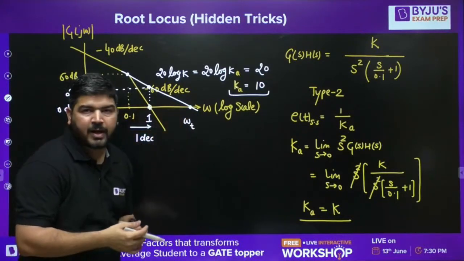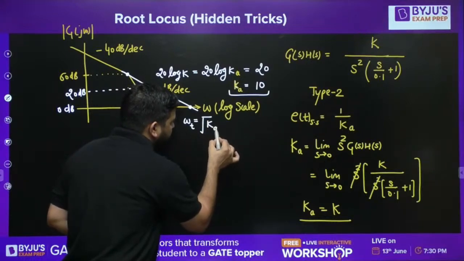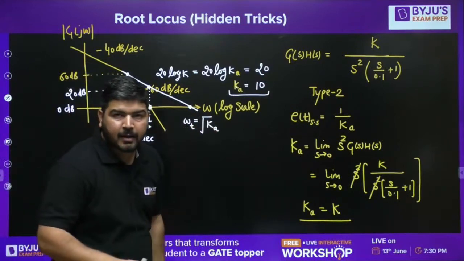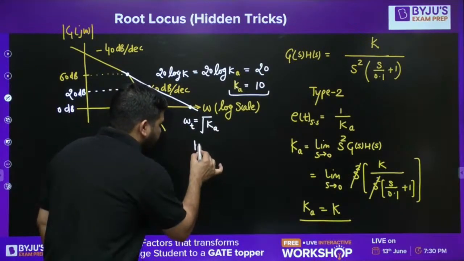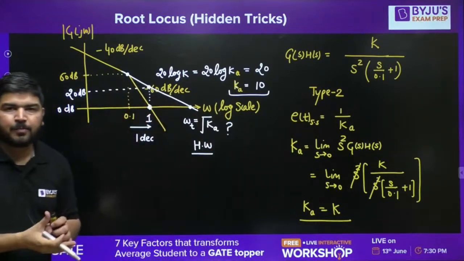What is this frequency omega t? That will be equal to root Ka. It means it has to be equal to root 10. You can prove that. So it is your homework, okay, that you need to prove it.